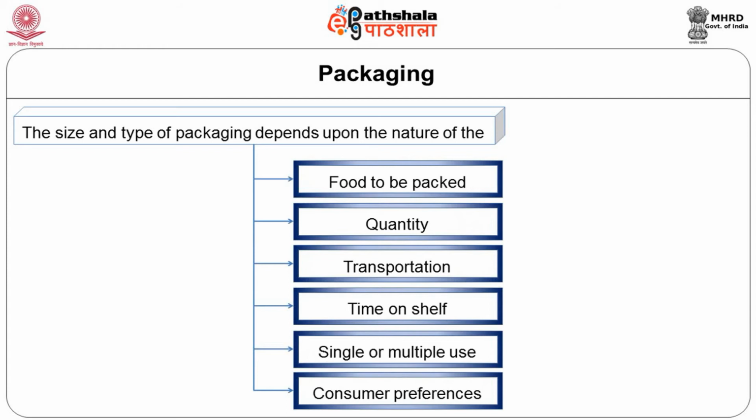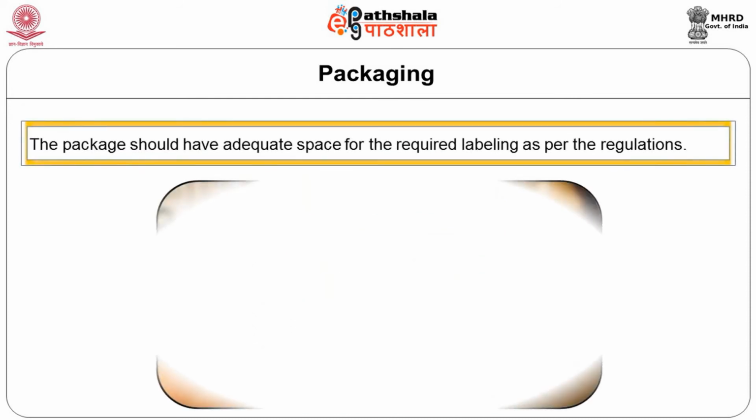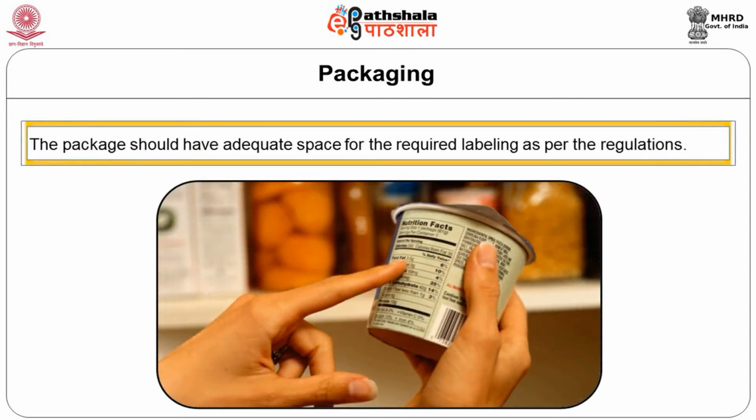Similarly, time on the shelf should be considered while selecting a package for a particular product. Then single or multiple use also is important. One may not be able to consume 2 liters of milk at a time, so the packaging material should be such that it should be able to offer protection from contaminating the food until the milk or the product is used up by the consumer. The packages should also have adequate space for required labeling as per the regulations.